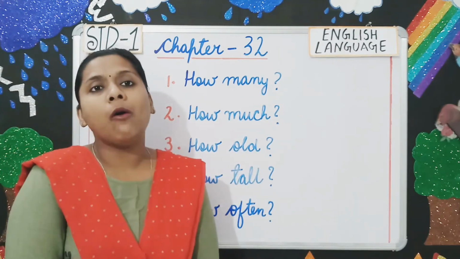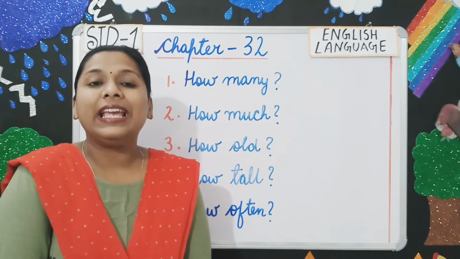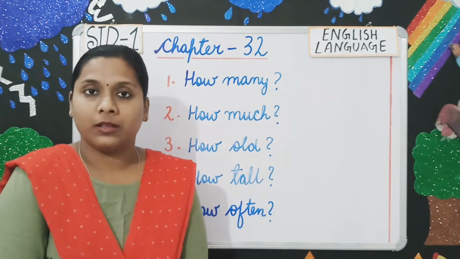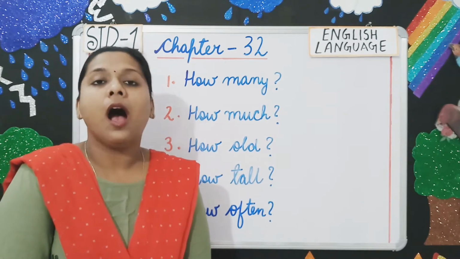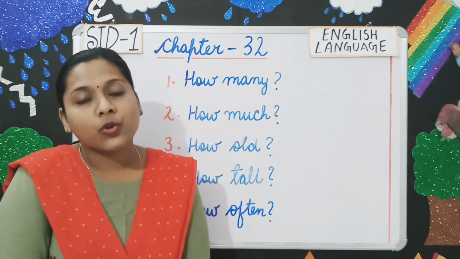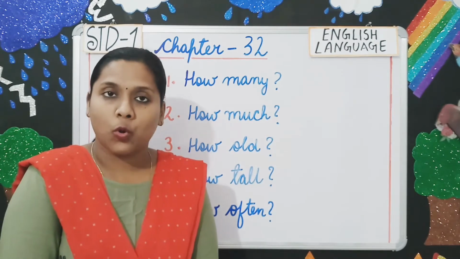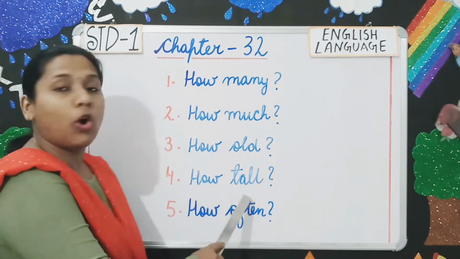Next, how old? We use how old in the question if we want to know the age of a person. We never say what is your age? We say how old are you? So you will say I am 5 years old, I am 6 years old. Clear, students? Next is how tall.